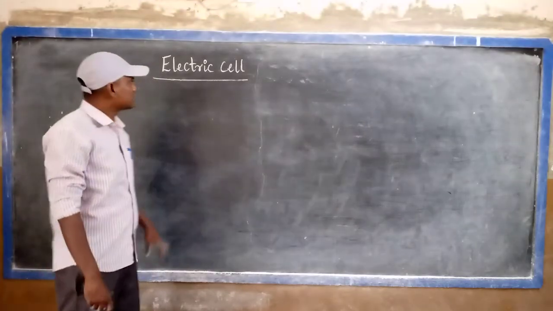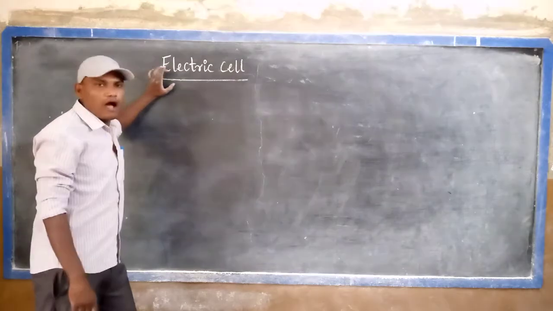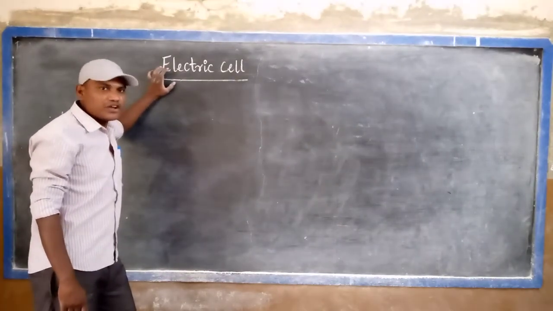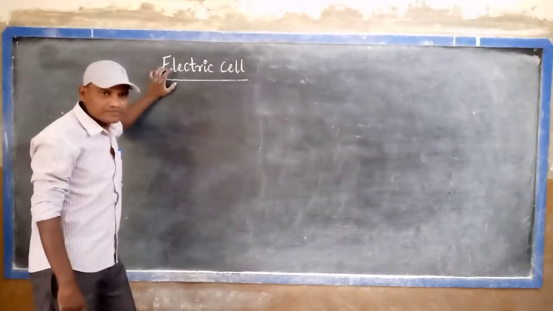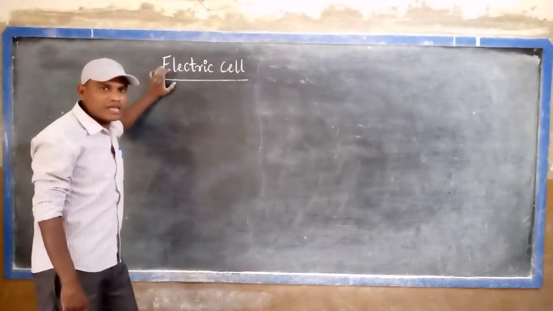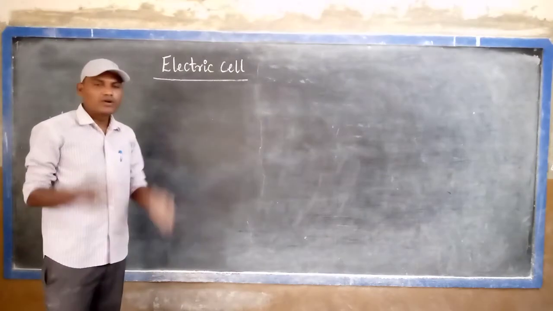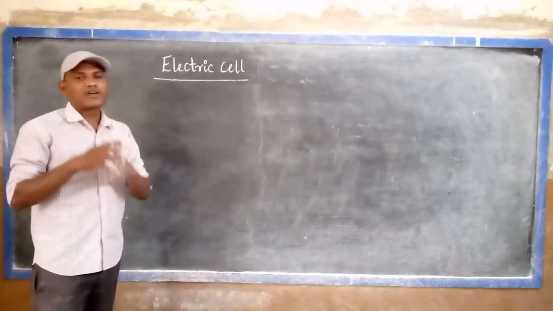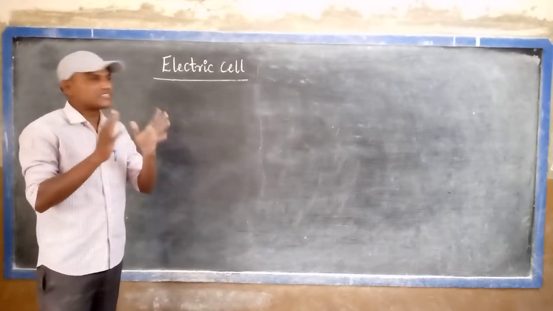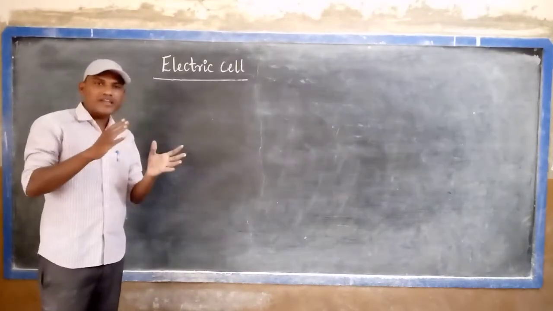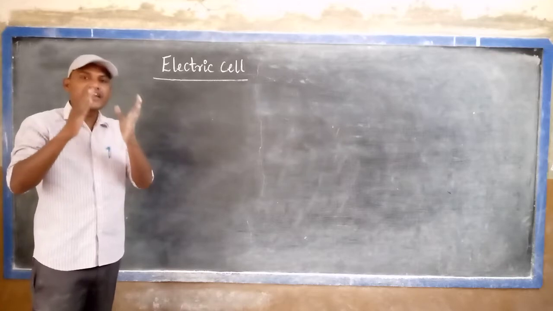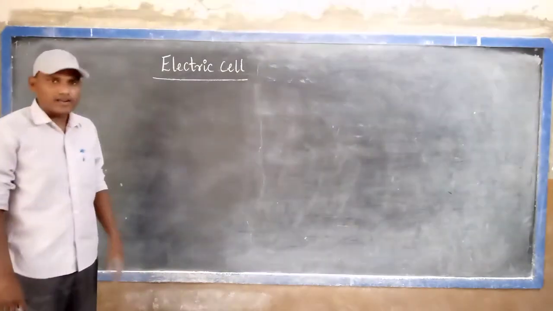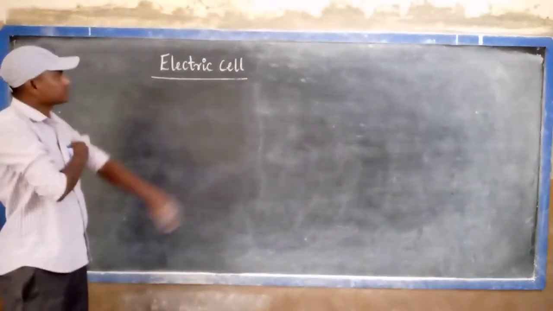Now this time we discuss what is the electrical cell and how many types of cells there are. During the examination they ask: explain briefly about a battery. So mainly in 10th standard level, from the public exam point of view, one type of question is asked about this. Explain a brief idea about battery. That is simply called an electric cell.